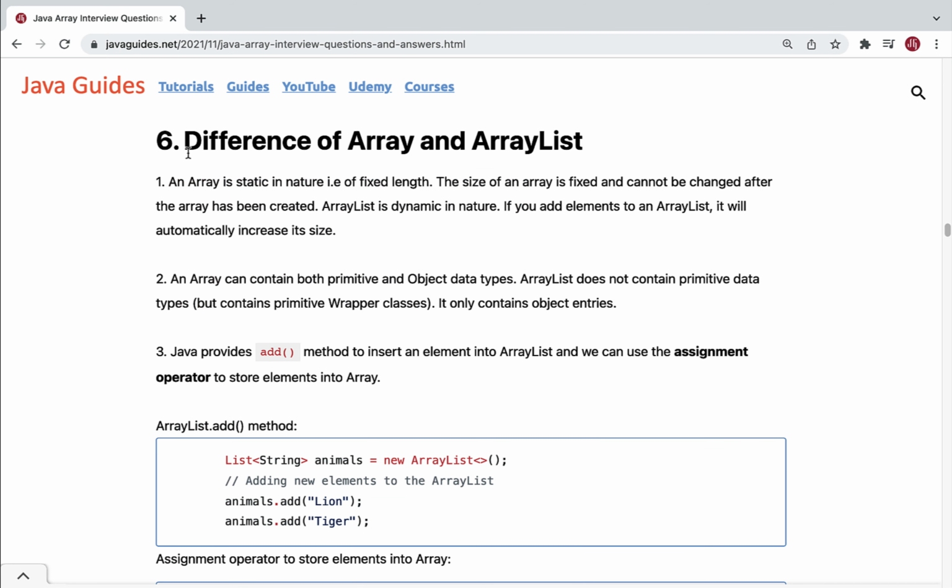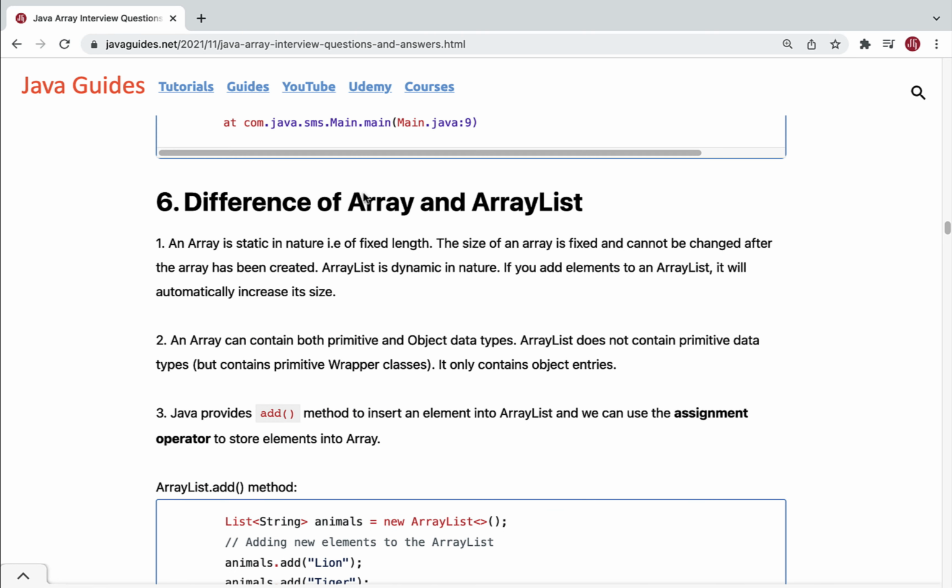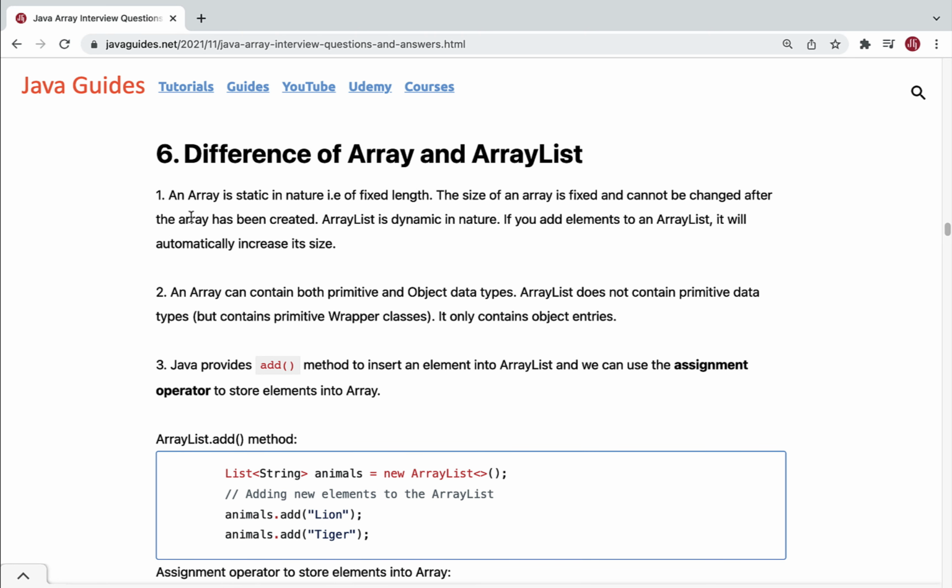Well, the next question is the difference between array and ArrayList. This one is a commonly asked interview question, guys. Here I have listed a few important differences between array and ArrayList. The first important difference is that array is static in nature. It means array is a fixed length data structure. Once we create an array with some size, we cannot change its length later, right?